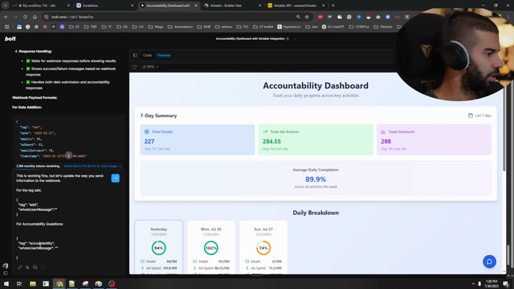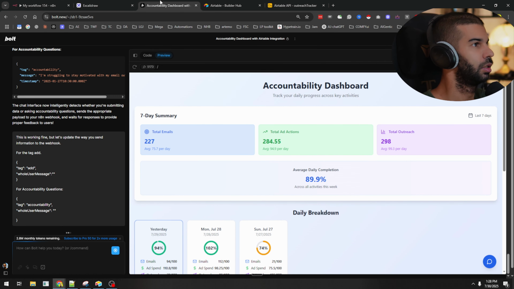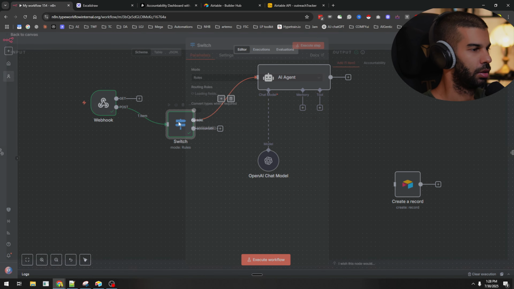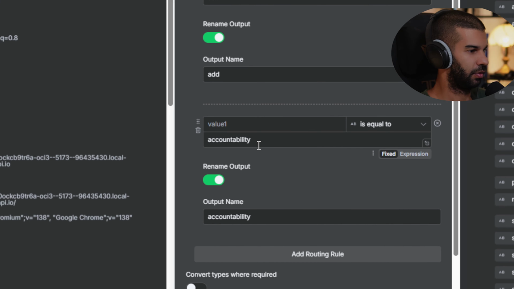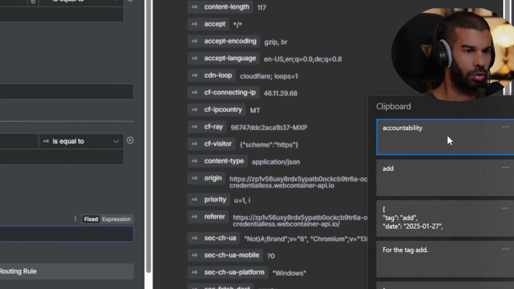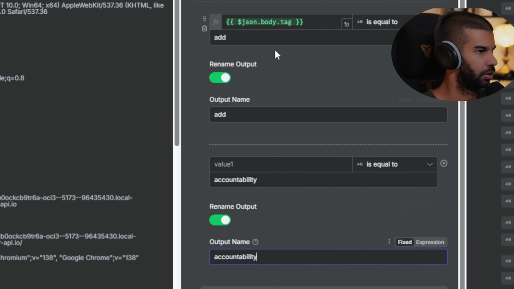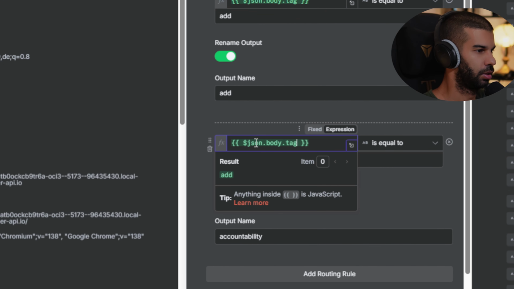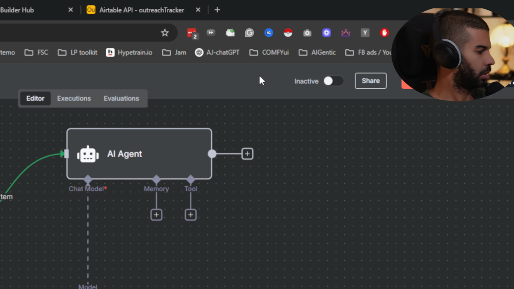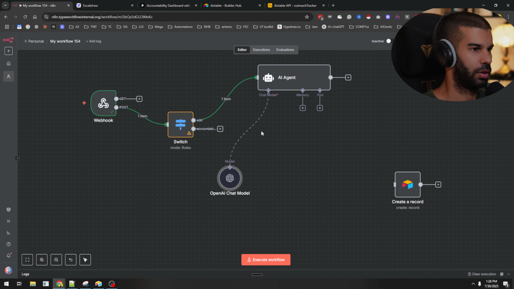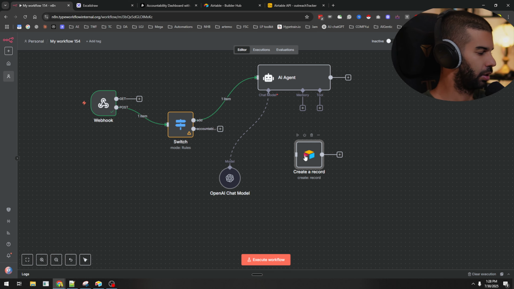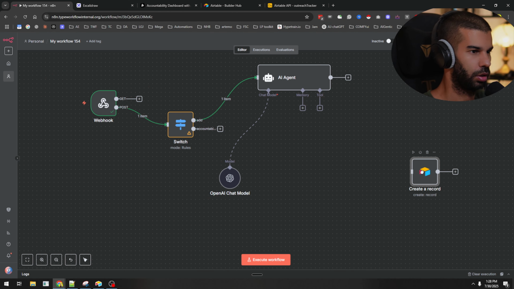So I'm going to copy that tag, and I'm going to copy that tag. Hit enter, go back to n8n, and I'm going to update the second variable right here, so it's not called account. Actually, it is accountability, so that's fine. So I'll just copy that, paste it in there, and in a second, we'll be able to see whether this will work. In the meantime, we can't use this creator record because this is a standalone node.